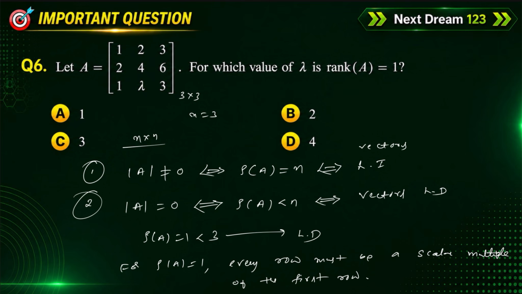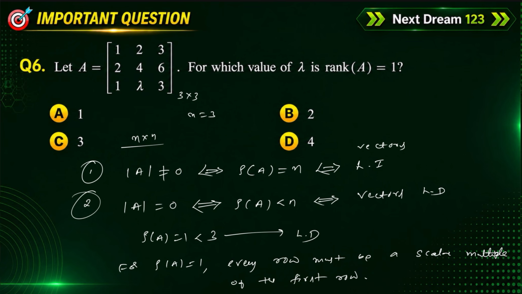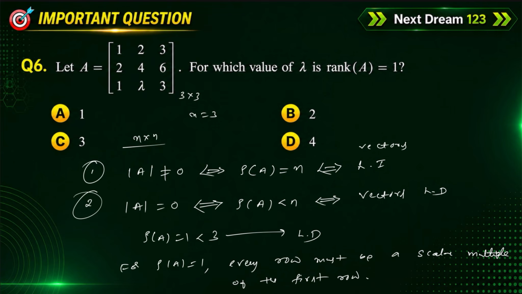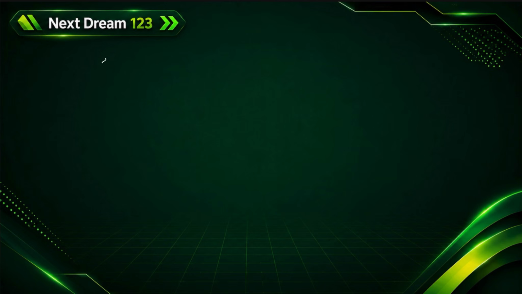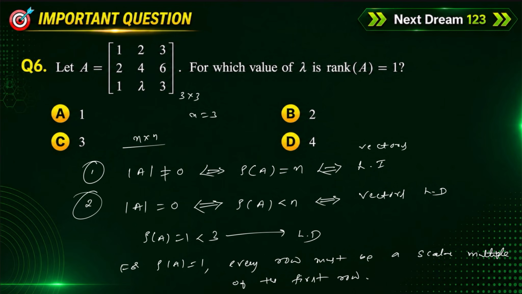You should remember. And there is one more point also, you should remember this. If rank of A is equal to 1, that implies all non-zero rows must be proportional. This is a very good result actually. You should remember this.